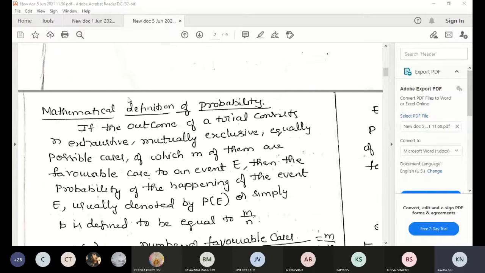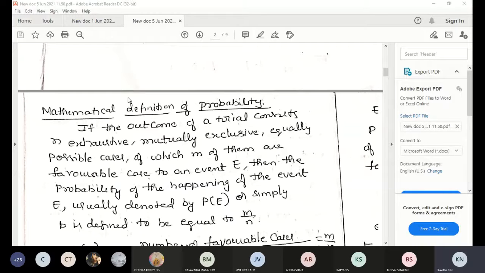Probability of getting only head: M is here 1 and N is 4. So the probability of getting only head is 1 by 4. Mathematically we are writing probability of E is nothing but M by N.